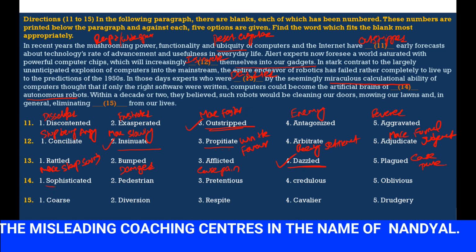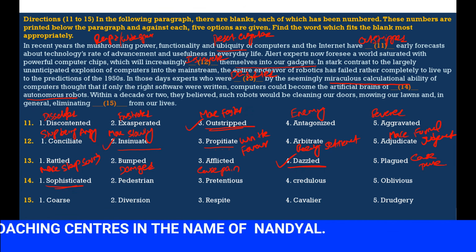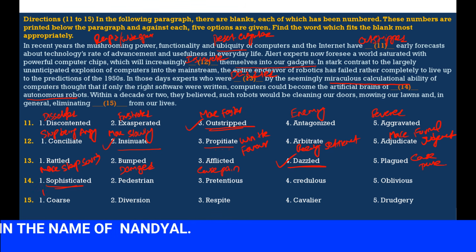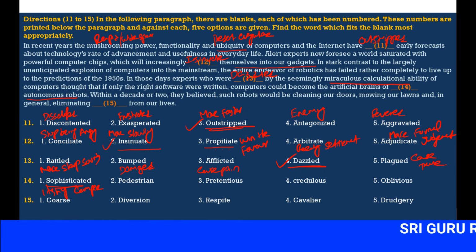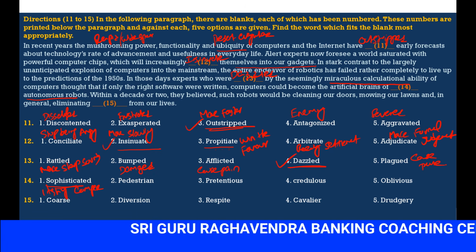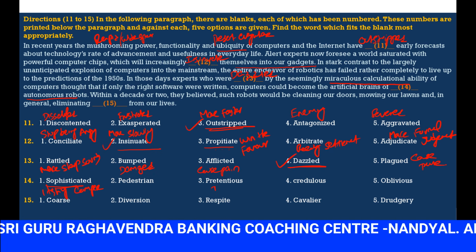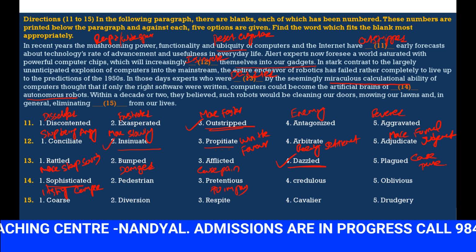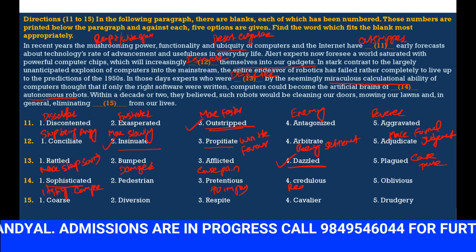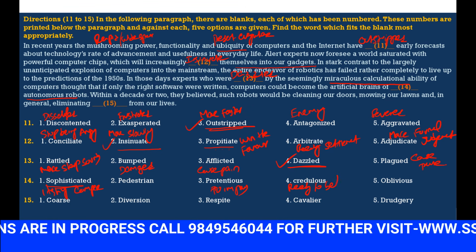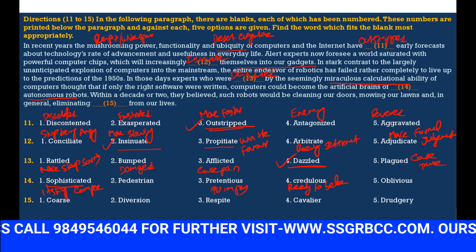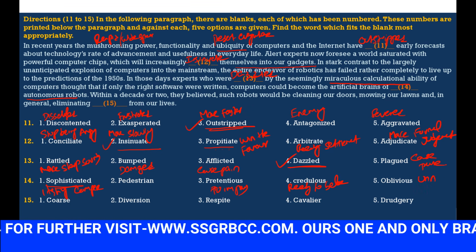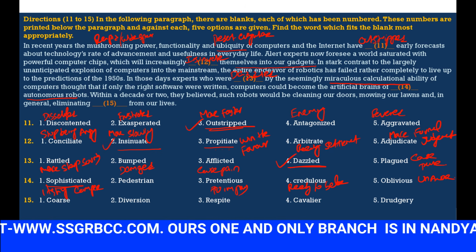Sophisticated is correct. So you have to use sophisticated. Sophisticated means highly complex. Highly complex network, sophisticated. Pedestrian, one who walks on the road, is called a pedestrian. Pretentious means to impress. Credulous means ready to believe. Oblivious means unaware, not knowing about something.